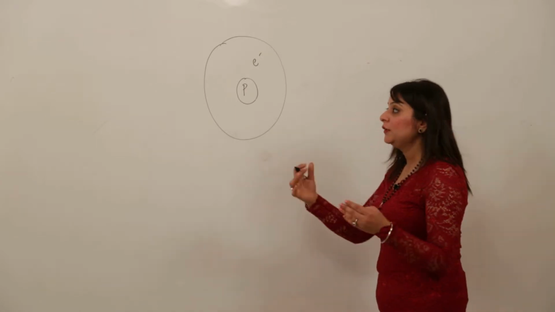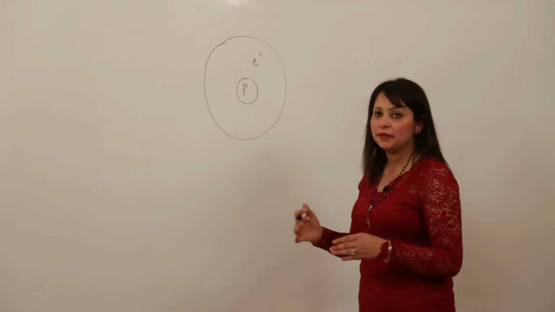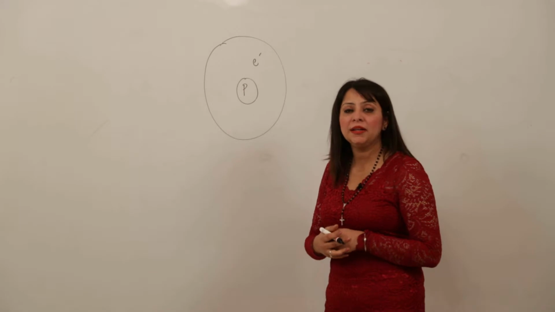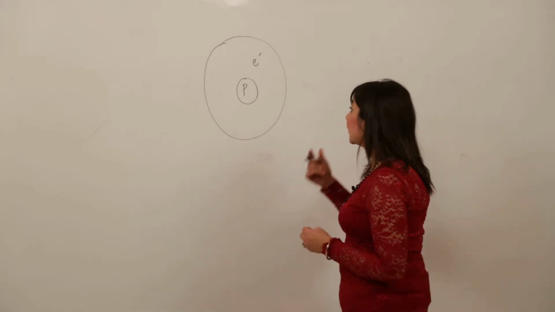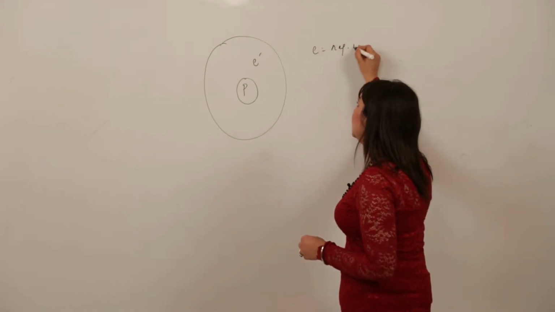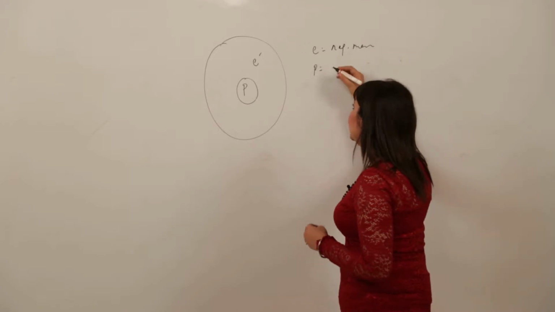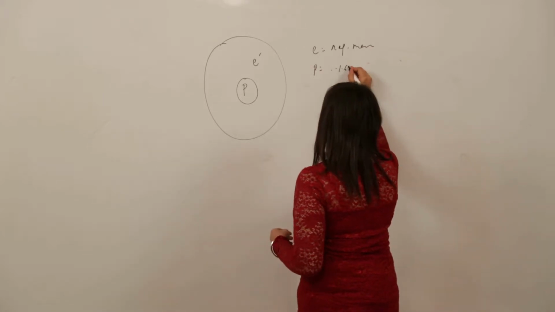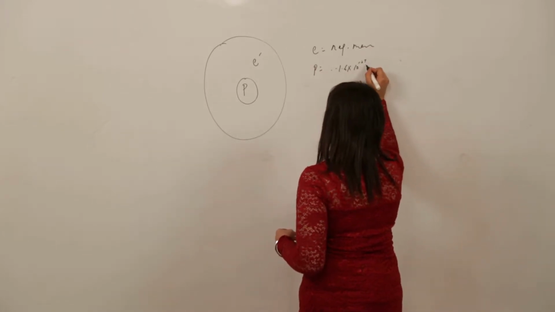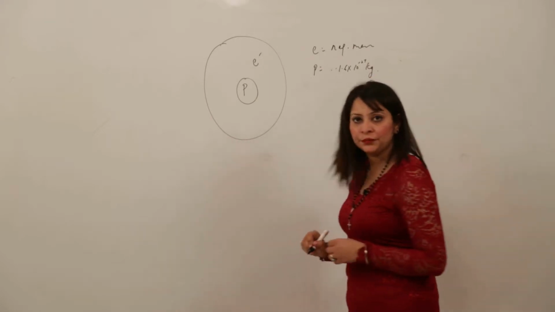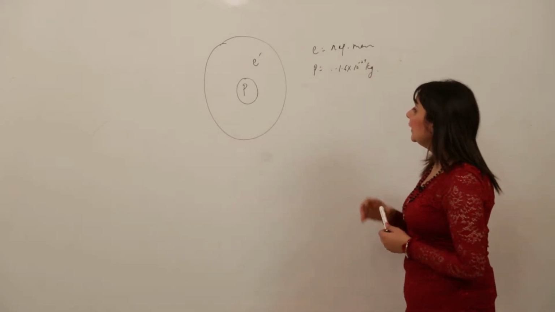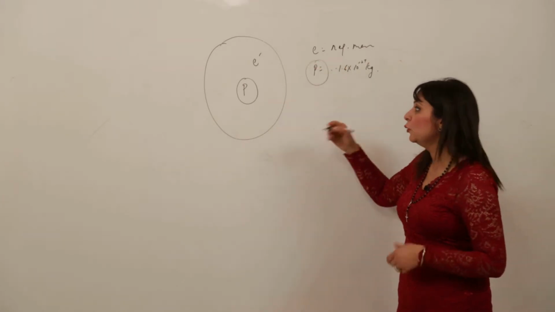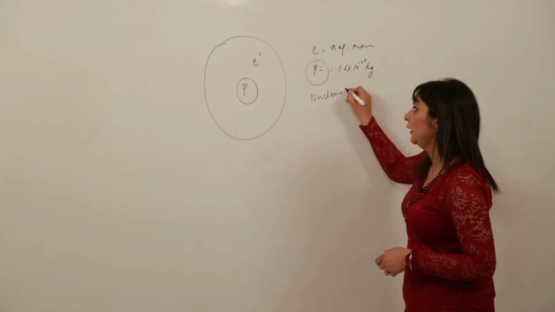According to them at that moment, an atom consists of a positively charged particle, the proton, which lies in the nucleus, and a negatively charged particle, the electron, which lies outside the nucleus. We know the electron has almost negligible mass and the proton has a huge mass compared to the electron, that is 1.6 into 10 raised to power minus 27 kg, right. So the whole mass of the atom must be due to the proton only, the whole mass of the atom must be due to the nucleus only, right.